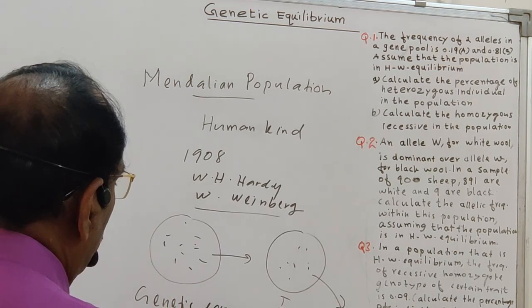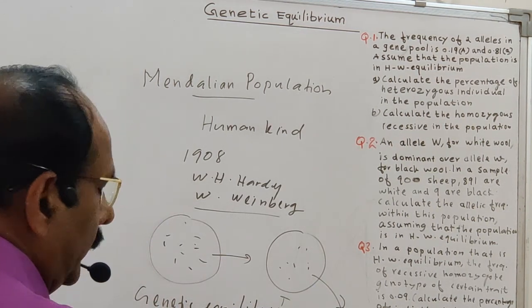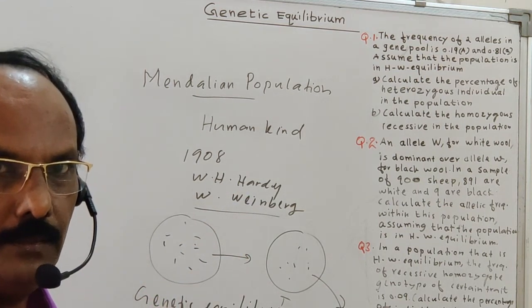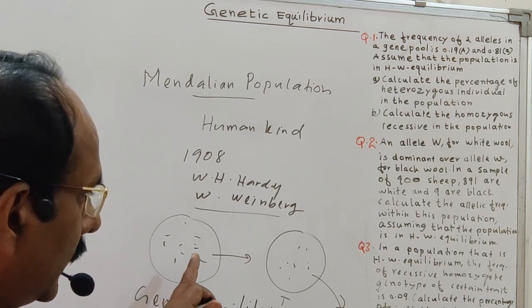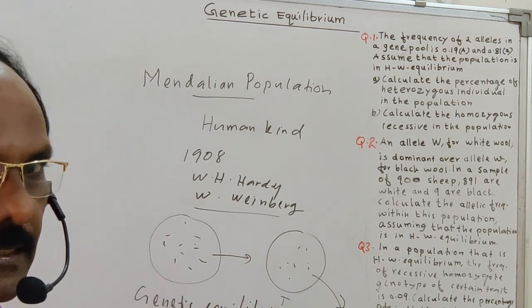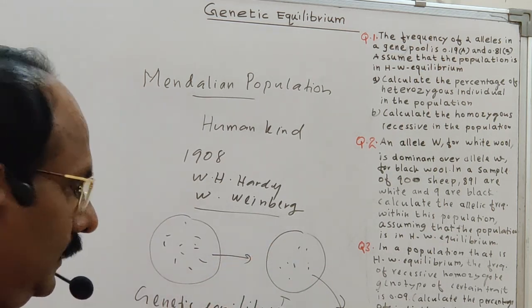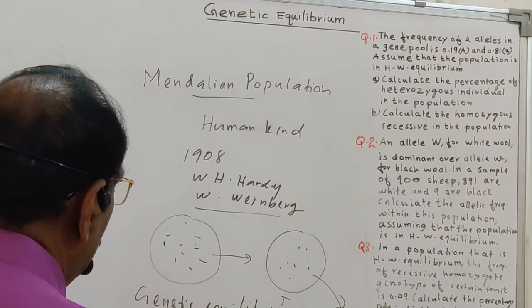Hardy and Weinberg proposed a principle saying that the gene frequency cannot change when transferring from one generation to another. That is known as the Hardy-Weinberg principle.